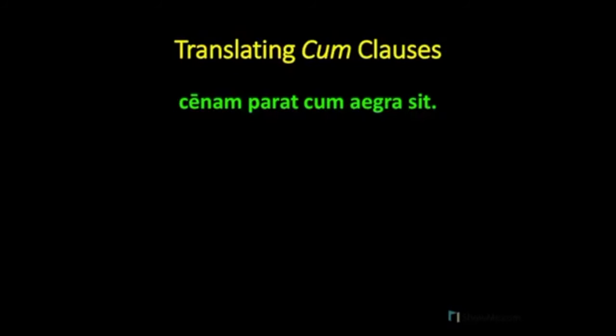Cenam parat cum aegra sit. This time, our cum clause comes at the end of the sentence, cum through sit, where sit is the main verb of that clause. Parat is the main verb in the main part of the sentence, and cenam is the accusative direct object. There is no stated nominative subject, so we'll imply it from parat, and aegra will make most sense as a predicate, so we'll imply the subject again from sit.